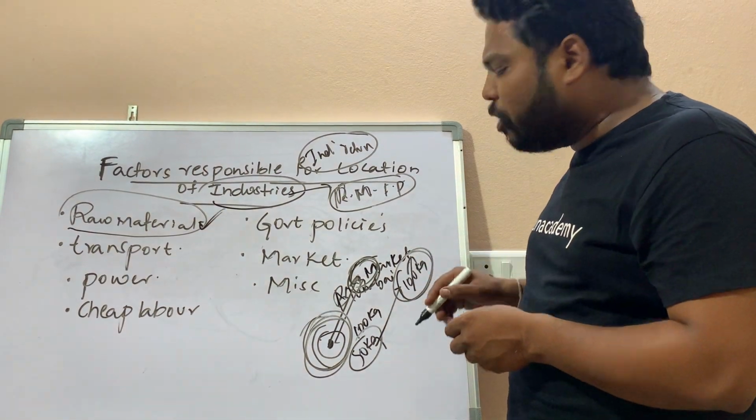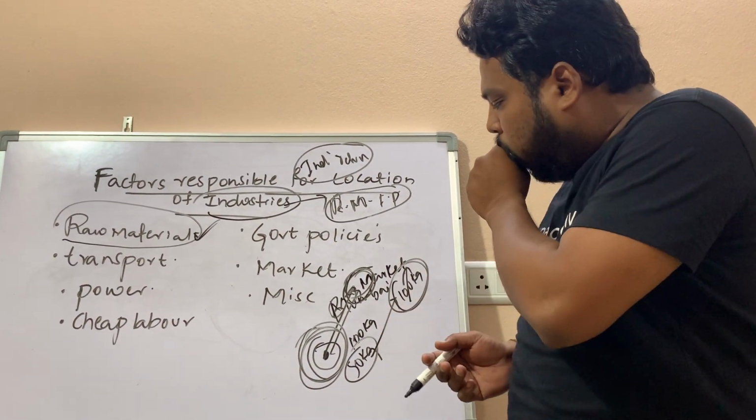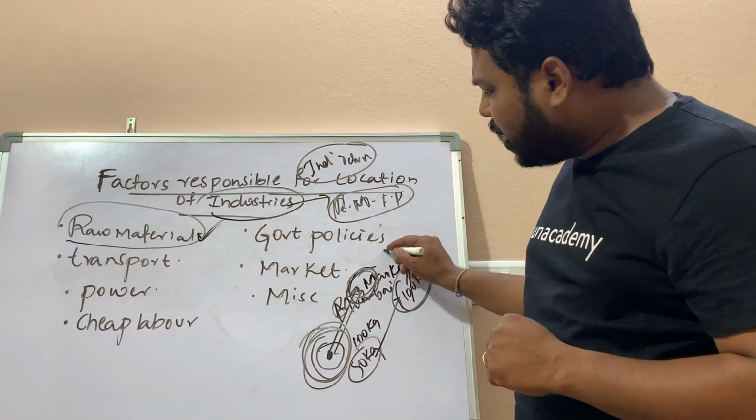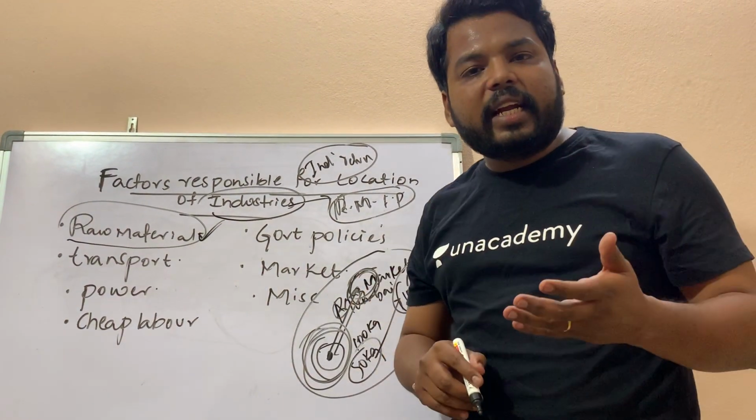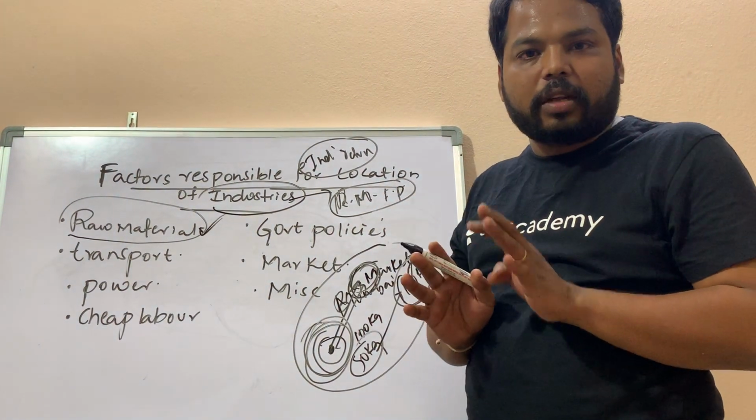So this doesn't give much transportation effect. And in this way, weight gaining industries are generally established near the market location itself.